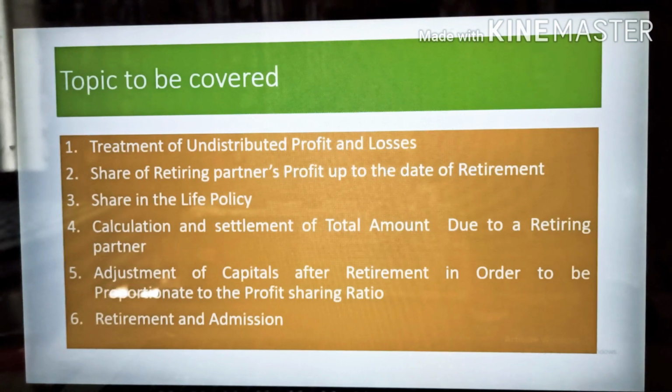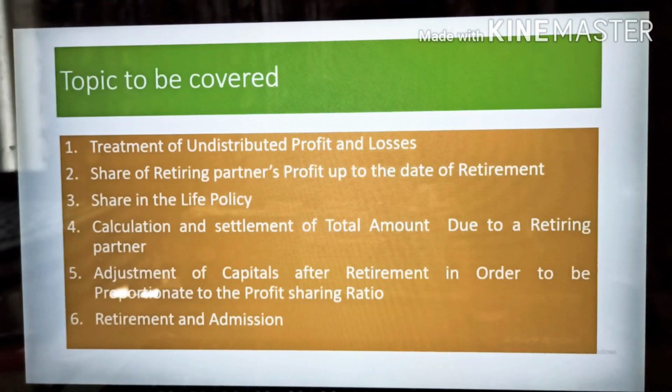The second one is the share of retiring partner's profit up to the date of retirement. In this case, if a partner retires in between the accounting year for some reason, his share of profit up to the date of retirement is to be calculated on the basis of last year's profit or otherwise, and it is credited to his capital account, with the corresponding debit given to the profit and loss suspense account. So in this case, you have to create a suspense account for this.